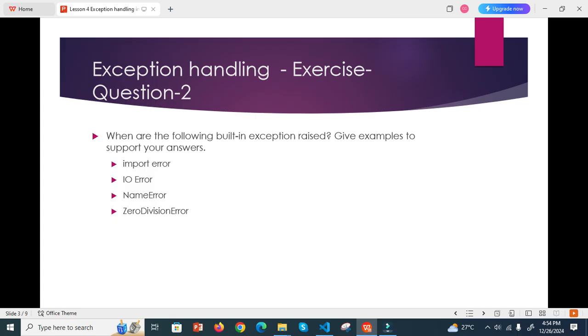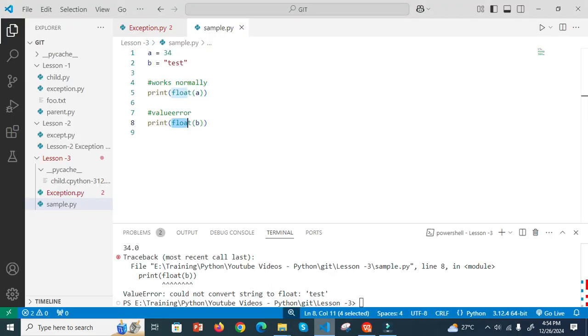When are the following built-in exceptions raised? Give an example for import error. Those of you who watched my previous video, exception handling part 1, I have discussed these errors. Anyhow, I'll discuss them now also. They ask to give an example for this. Okay, first we move on to the import error.